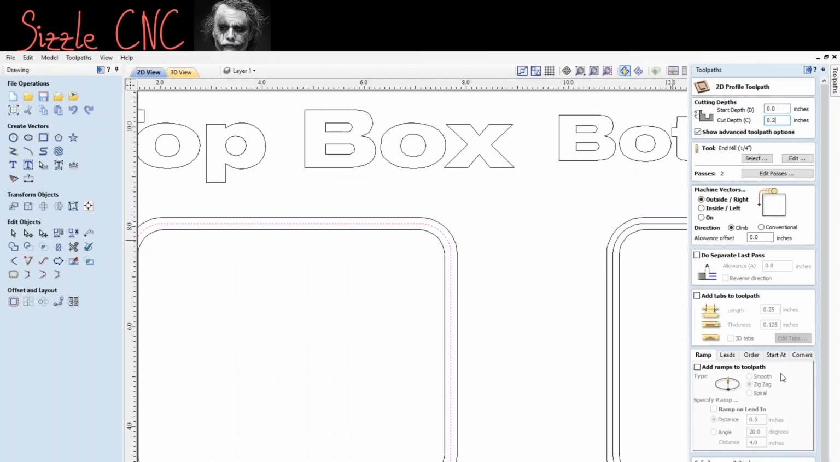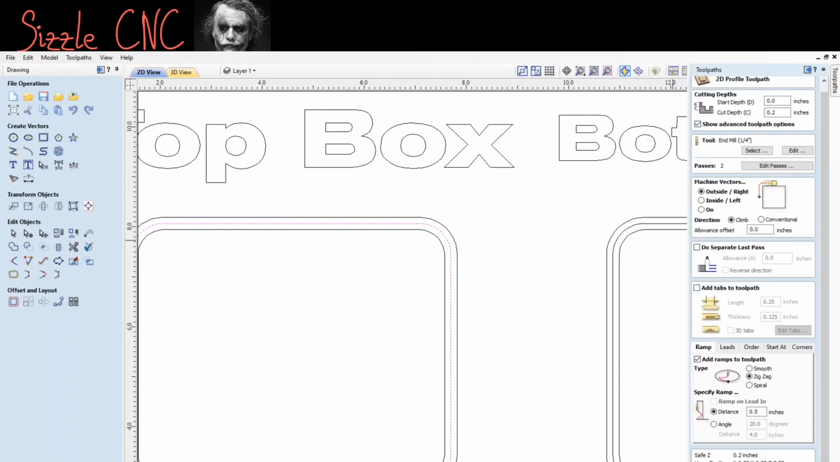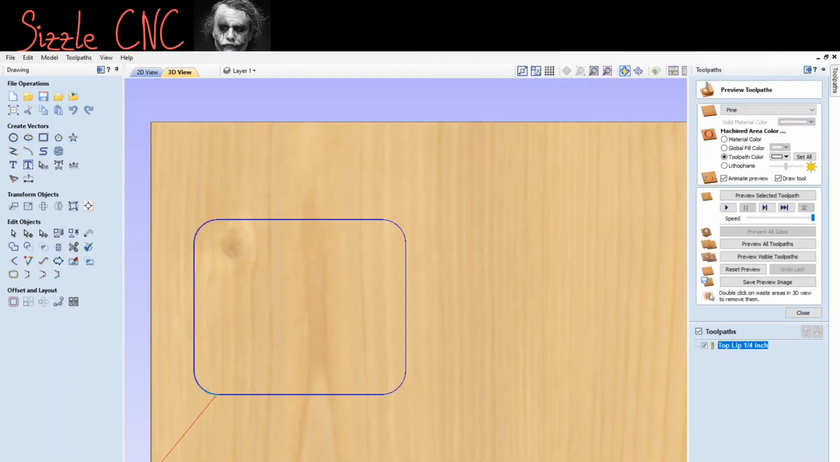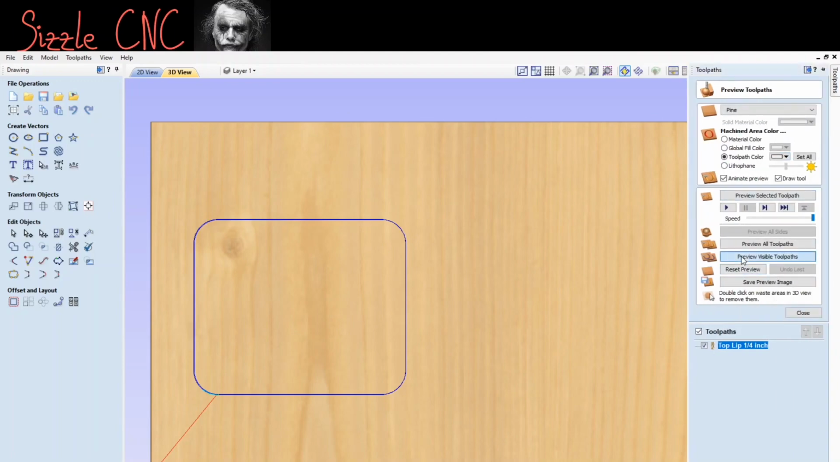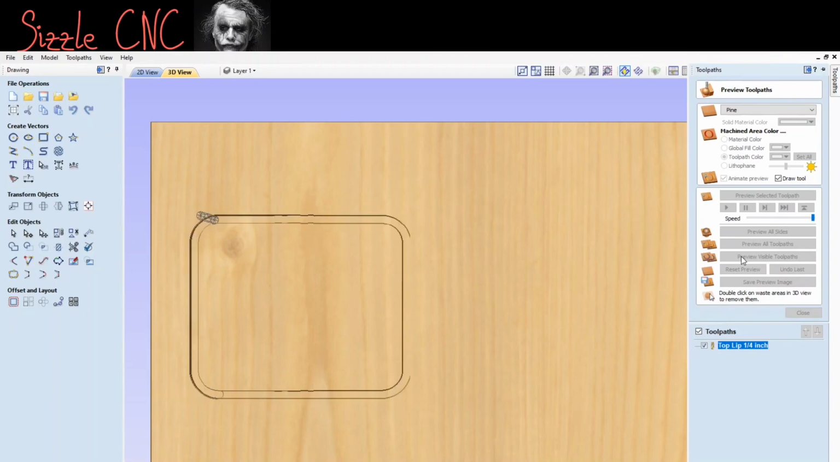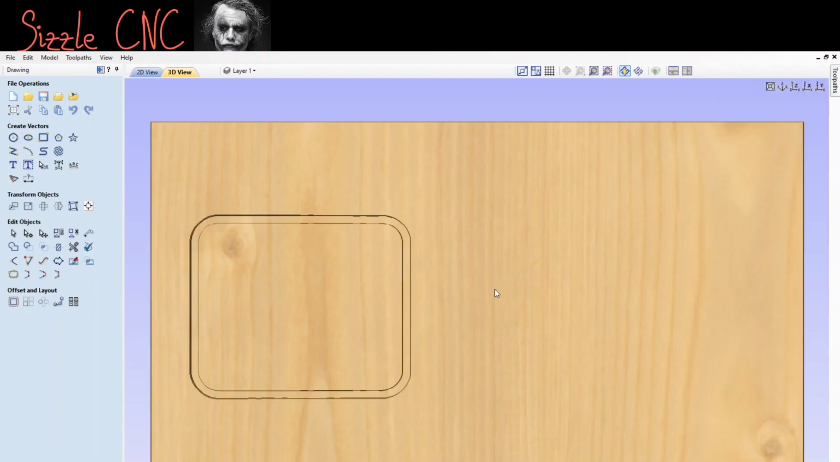You don't need tabs on this one. I do add ramps to the tool path, so I like to do 1/2 inch. All right, we're going to label this top lip, 1/4 inch. Okay, so calculate. All right, there it is. So we'll do a preview of that. Preview visible toolpath. And there we go. As you watched it, it cut on the outside right there.